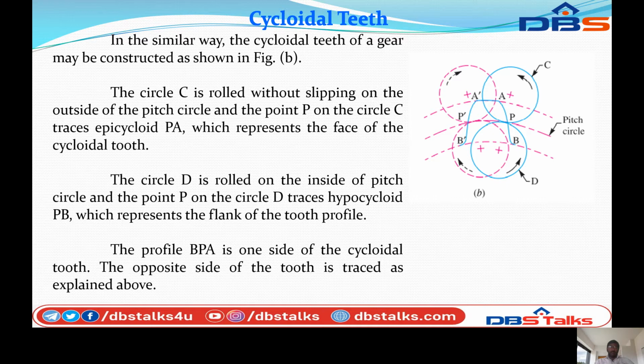The circle D rolls inside the pitch circle, and the point P on circle D traces the hypocycloid PB, which represents the flank of the tooth profile. This is the BPA profile, one side of the cycloidal tooth. The opposite side is traced as explained already in the previous slide.